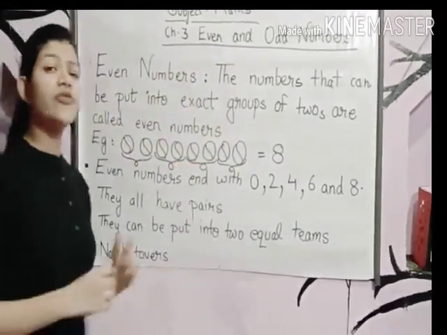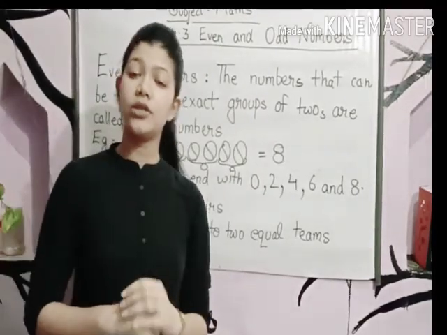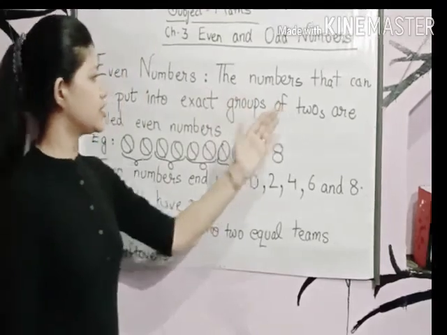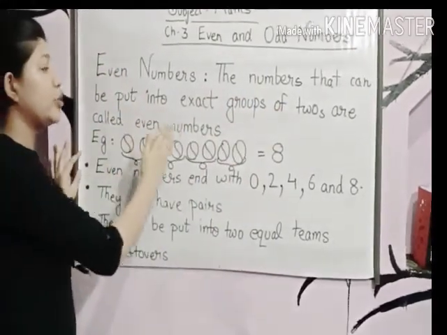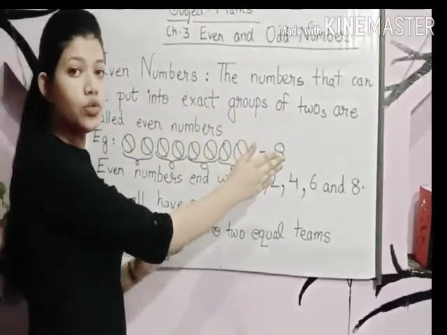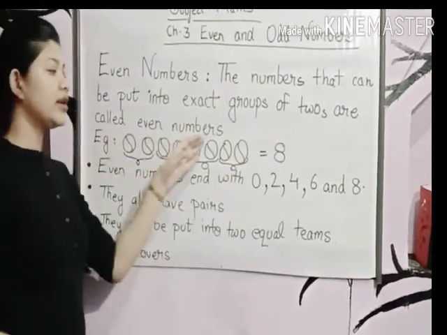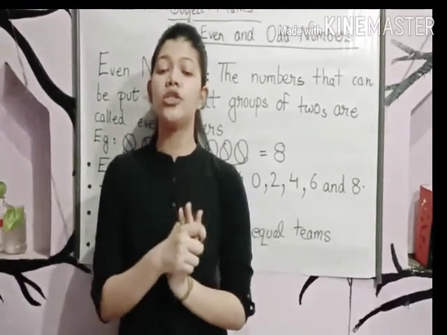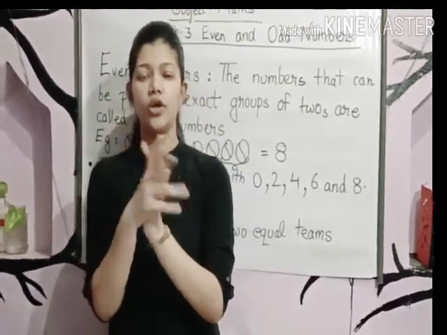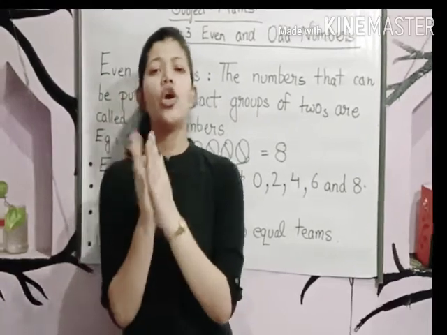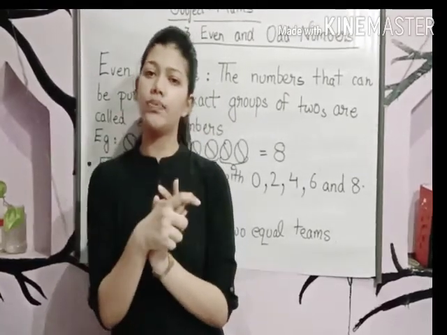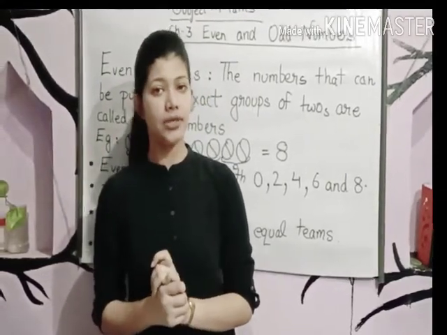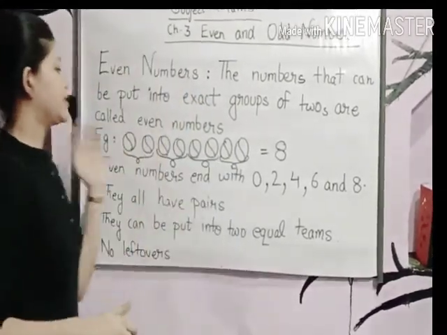Now students, first we will discuss even numbers. What are even numbers? The numbers that can be put into exact groups of twos are called even numbers. It means the number which we can put into two equal groups, two equal teams, or into groups of two, they are called even numbers. Let's take one example.